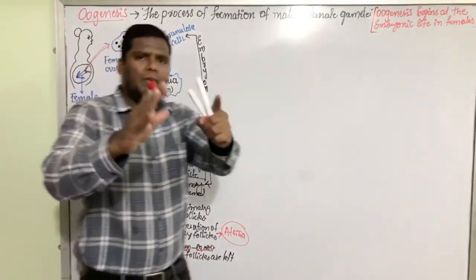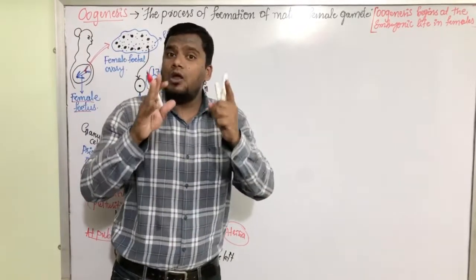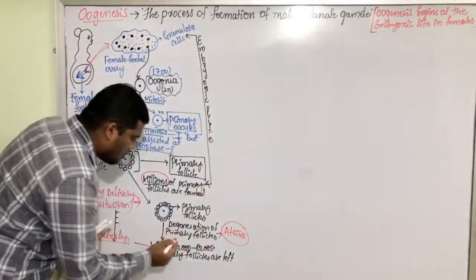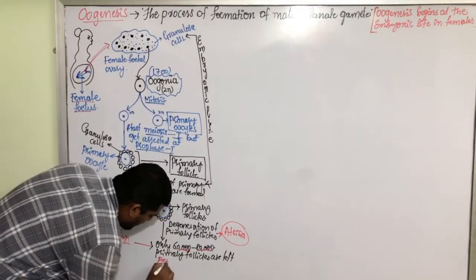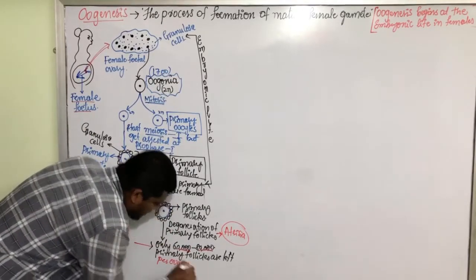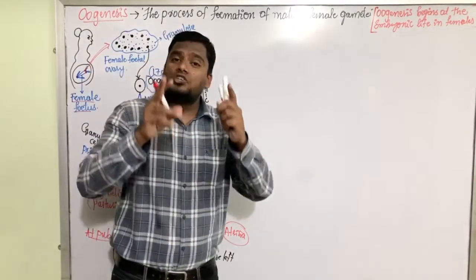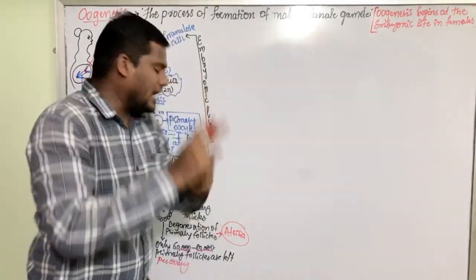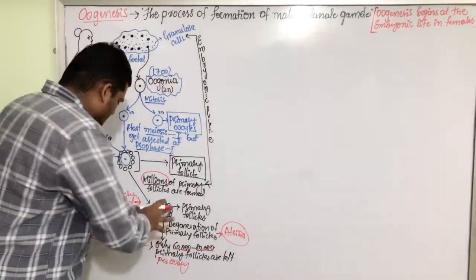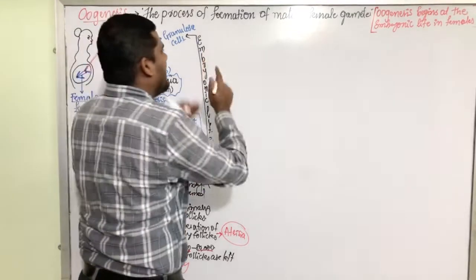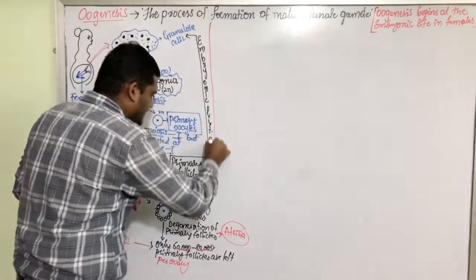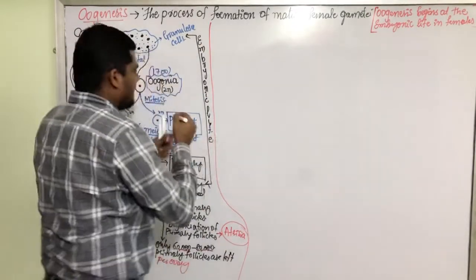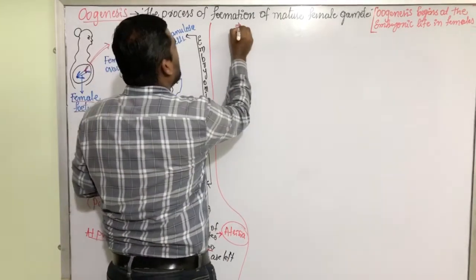At the time of maturity, the female ovary consists of, per ovary, each ovary consists of around 60,000 to 80,000 primary follicles left. This discussion I am taking here now. I am continuing with the same thing here at puberty.